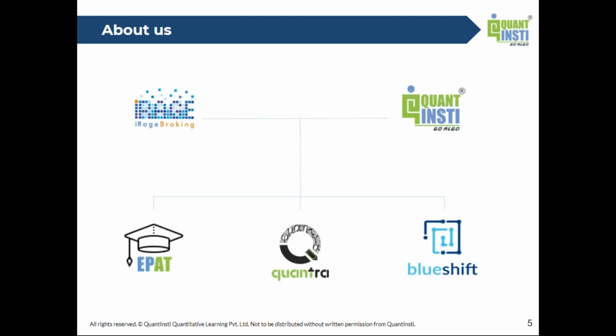Now, Quantinsti, under its umbrella, has primarily 3 products. The first is the EPAT, a 6-month instructor-led course, which is a pretty immersive experience into the world of quant and algo trading. You start right from the basics, and then you amp up quite a bit over the months.